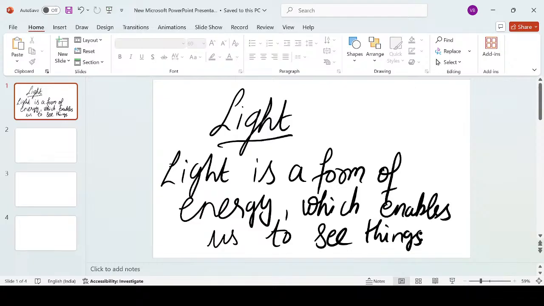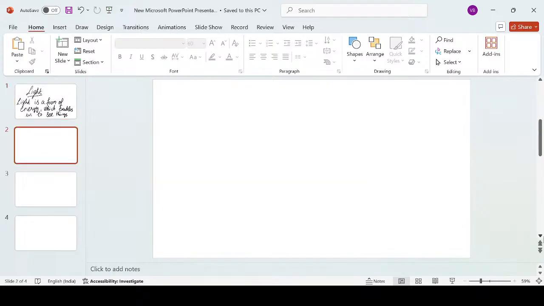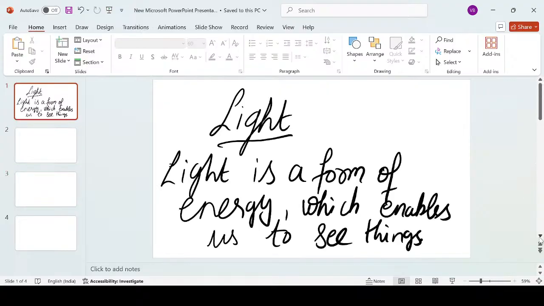Clear? All right. So when we discuss light, there are certain other aspects about it. Light has a dual nature. We will discuss in our grade 12 class that light behaves both as a particle and as a wave. Here, we are not concentrating on the dual nature of light. We are going to discuss some basic characteristics of light. Among them, the very first characteristic is that light shows a particular behavior,